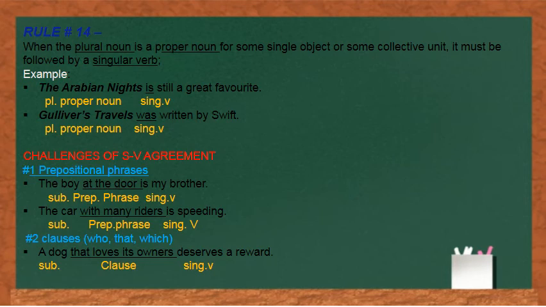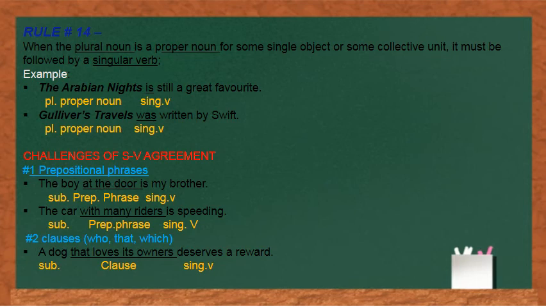Our first challenge is prepositional phrases. To understand this challenge, take a look at these examples. First example, the boy at the door is my brother. What is the subject in the sentence? Yes, the subject is the boy. And what is the verb in the sentence? Yes, it is "is". And it is right, because it is following the rule of subject-verb agreement that a singular subject takes a singular verb and a plural subject takes a plural verb. We have a singular subject here, the boy, so we have taken a singular verb, is.